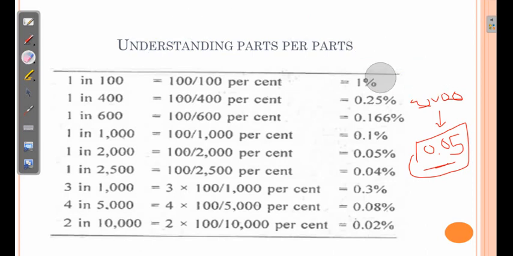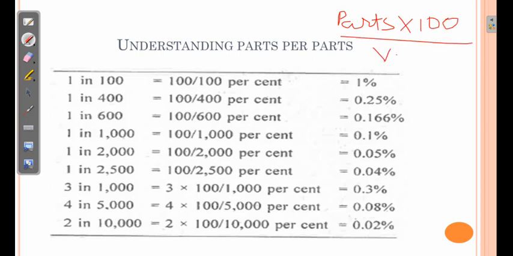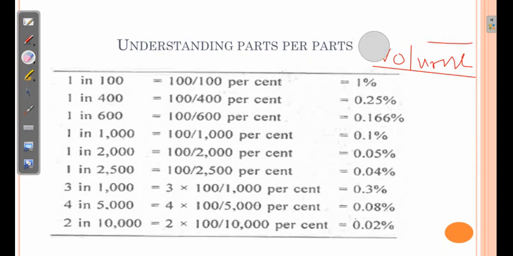So simplest, the generalized formula I can write over here, that is parts given, okay, parts given into 100 divided by volume. How much volume is there in which this many parts are present? So parts multiplied by 100 divided by final volume, that will give you the percentage. So the parts per parts are calculated like this.